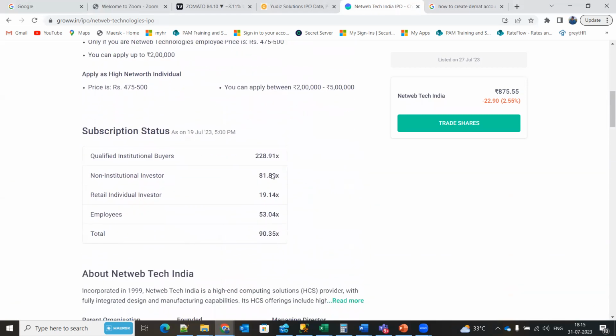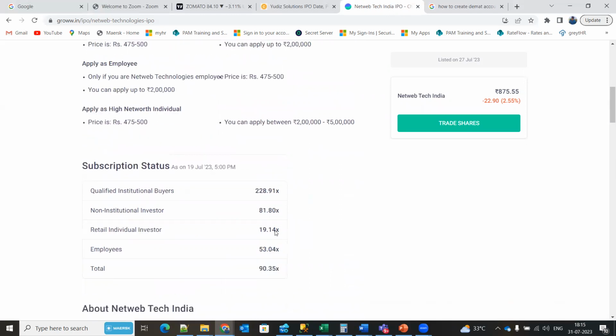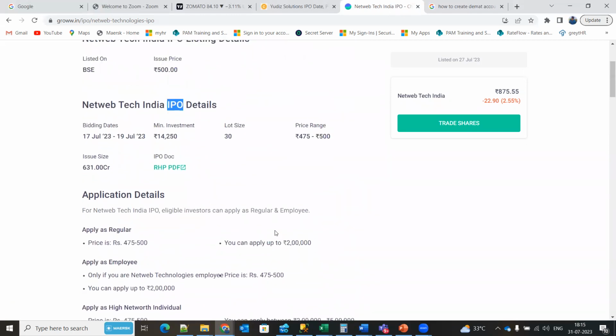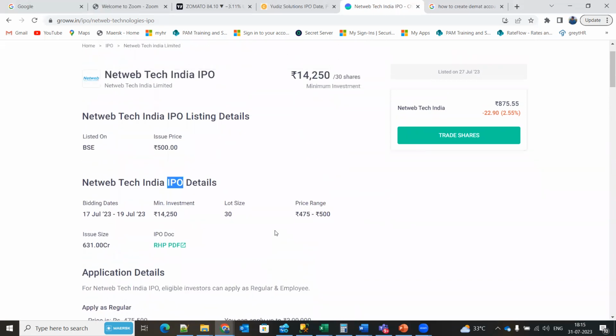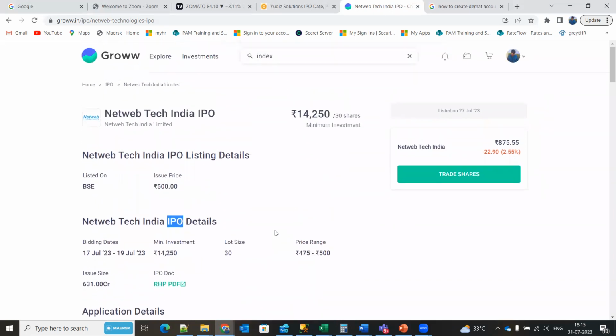So based on the subscription, some amount needs to be given to each of them. So they'll make a lottery, a draw basis. The draw will be done based on software, and the shares will be allocated to specific persons.